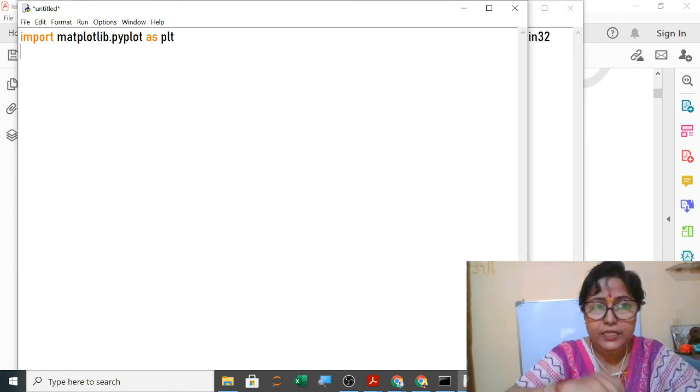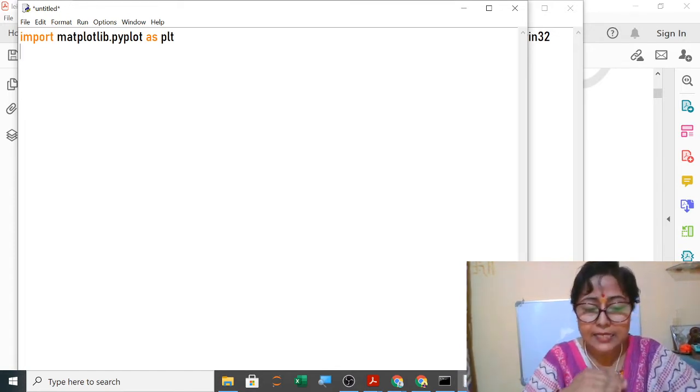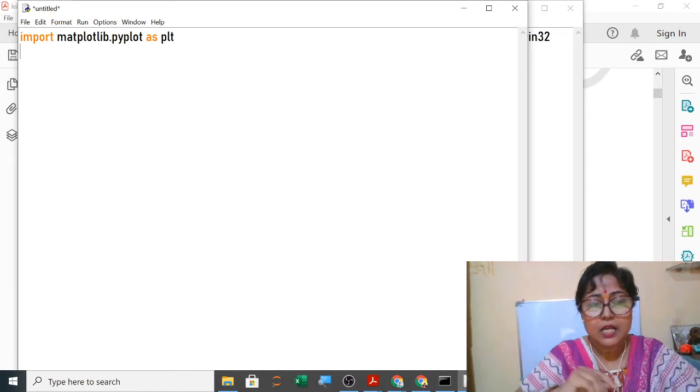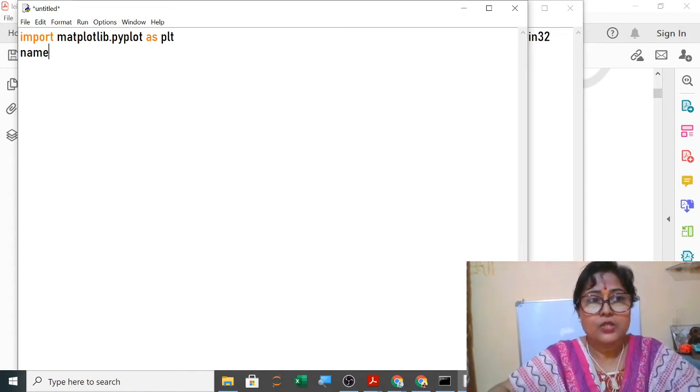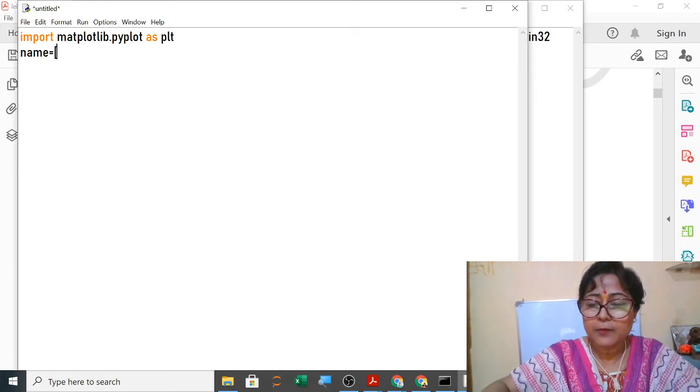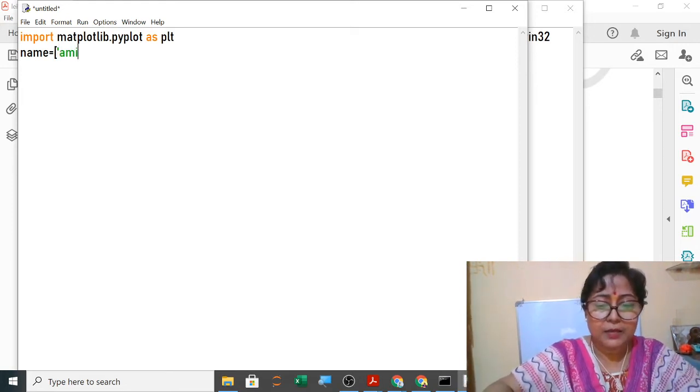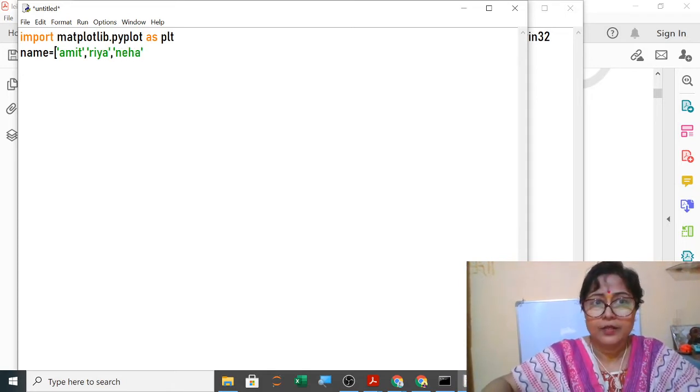Now for plotting a graph, I require x-axis and y-axis data. Suppose I want to take your names along with your marks. The names can be some false names that I am giving here. Like this, I am giving all the names of the students.